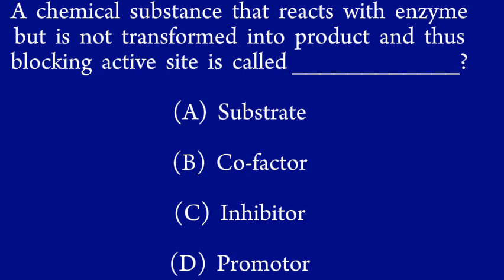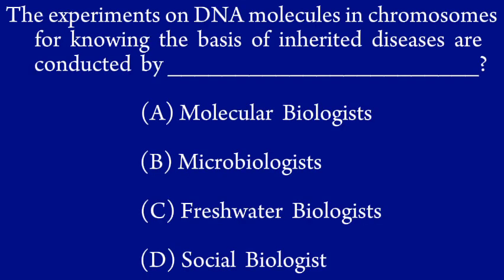A. Substrate, B. Cofactor, C. Inhibitor, D. Promoter. The experiments on DNA molecules in chromosomes for knowing the basis of inherited diseases are conducted by: A. Molecular biologists, B. Microbiologists, C. Freshwater biologists, D. Social biologist.